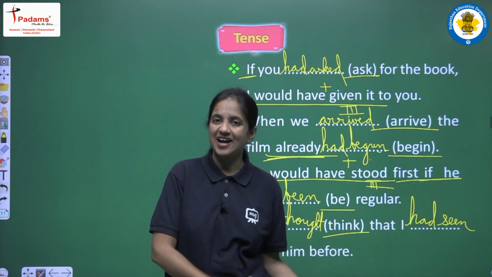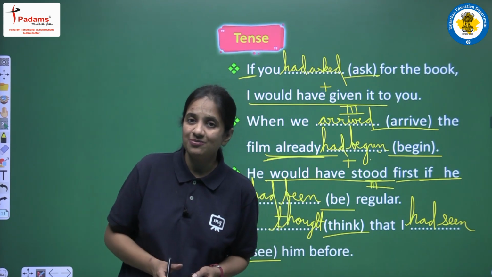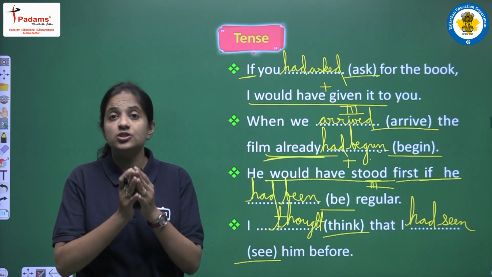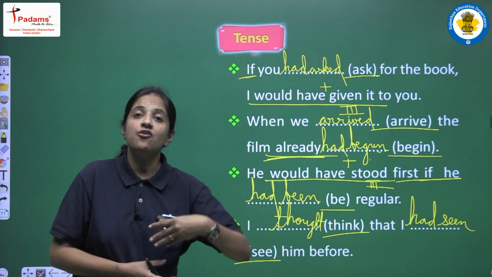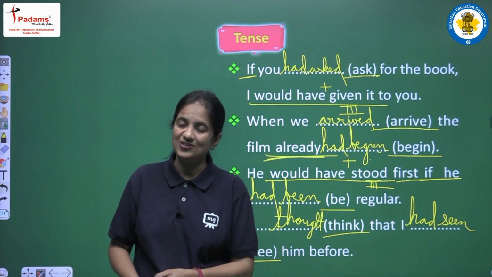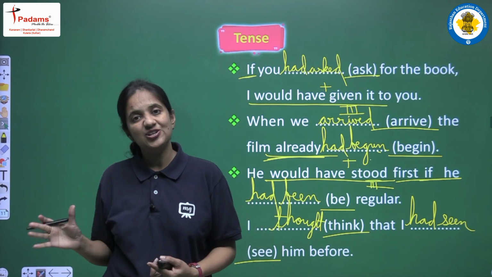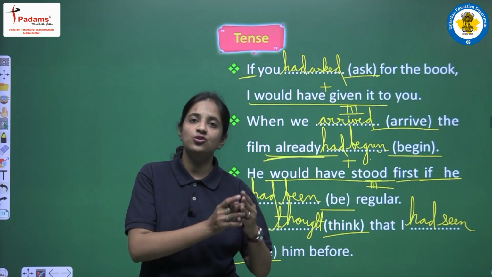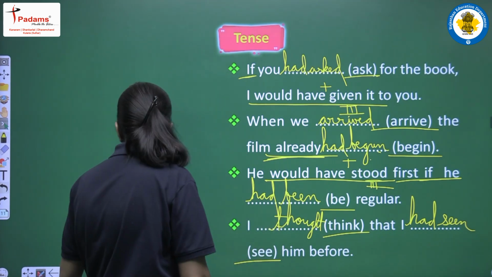Okay, so these are some of the examples, and now I am very much sure that this tense, that is past perfect tense, is clear to you all. It is a very important tense, and generally this tense is used in combination with past simple tense, and yes, it is also used in conditional sentences. In that case we are having a very particular structure: in the condition clause we have to use past perfect tense, and in the result clause we have to use would have plus third form. Okay, so this is the structure, it's very easy.